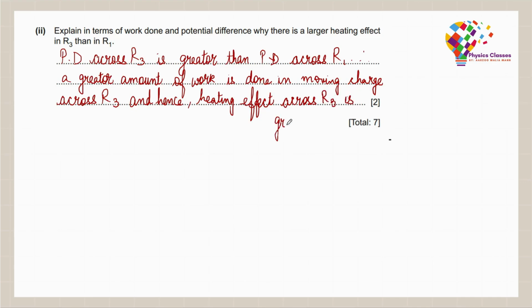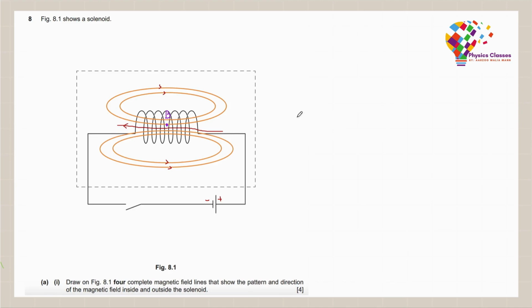Draw on the figure 8.1 4 complete magnetic field lines that show the pattern and the direction of the magnetic field inside and outside the solenoid. So you can see these orange lines which I have already drawn. The magnetic field lines here for a solenoid look very much like that of a bar magnet, and to find out the direction over here you can make use of your right hand thumb rule. I have shown 4 complete loops here.